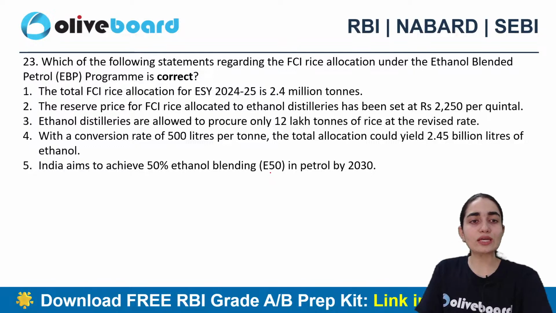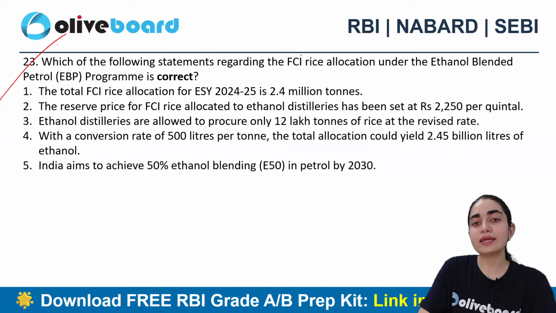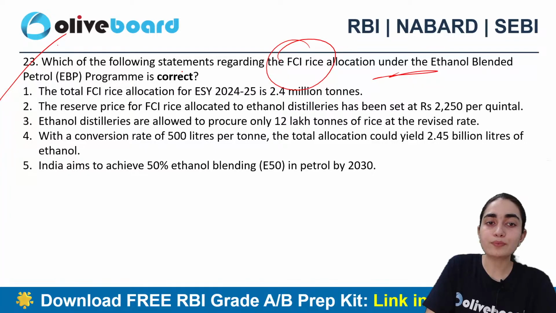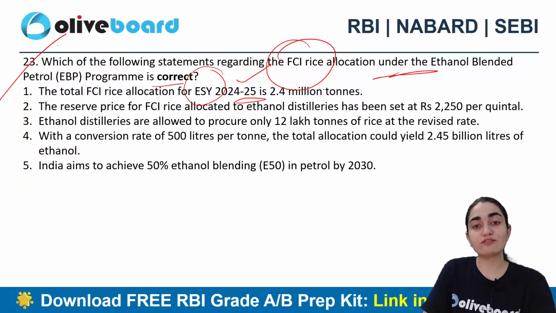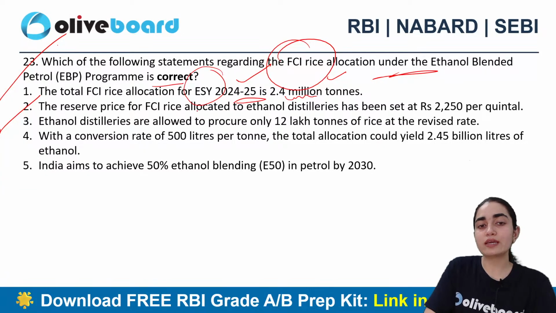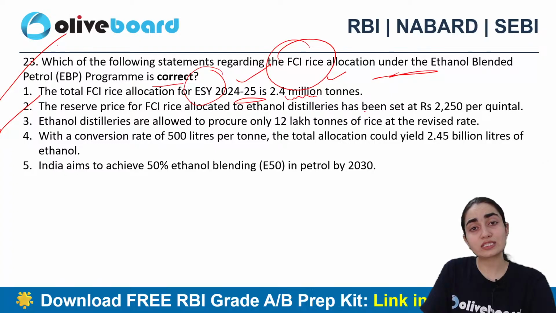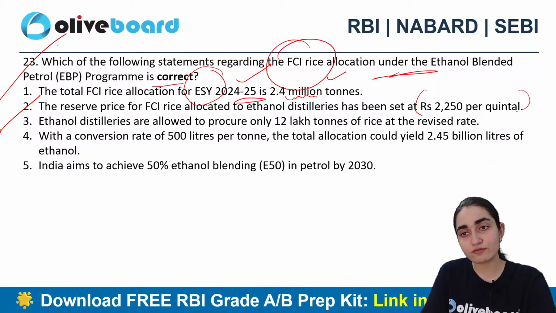Good. Next question says, which of the following statements regarding FCI rice allocation under the ethanol blending petrol program is correct? The total FCI rice allocation for this particular year, 24-25, is 22.4 million tons. The reserve price for FCI rice allocated to ethanol distilleries has been set at 2,250 per quintal.